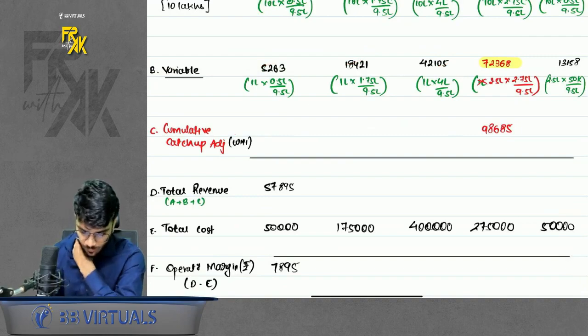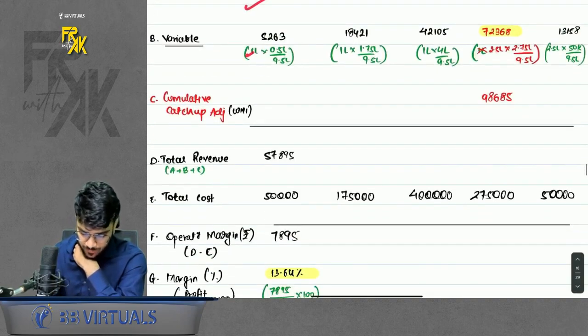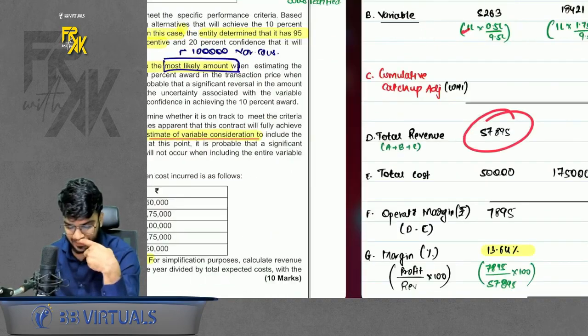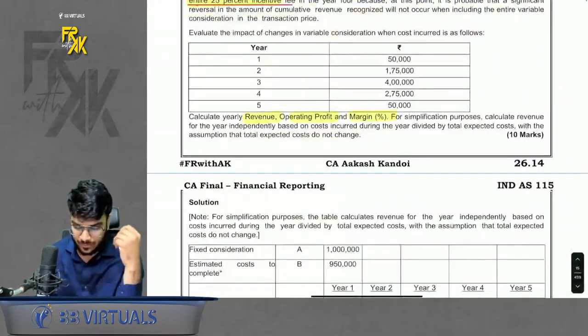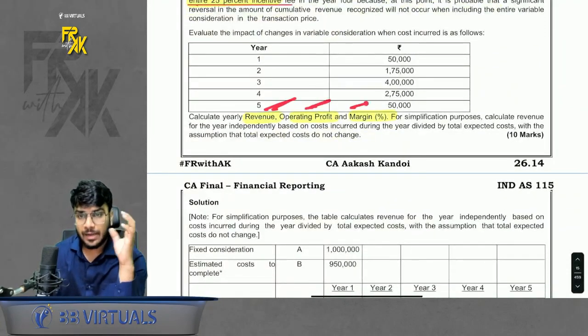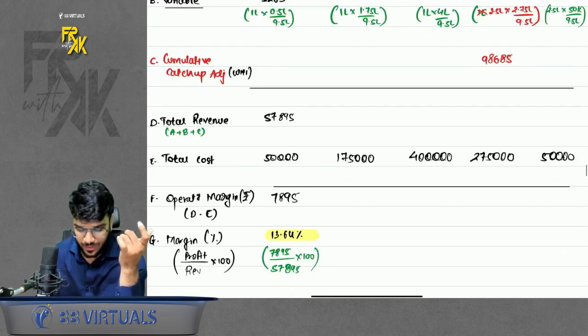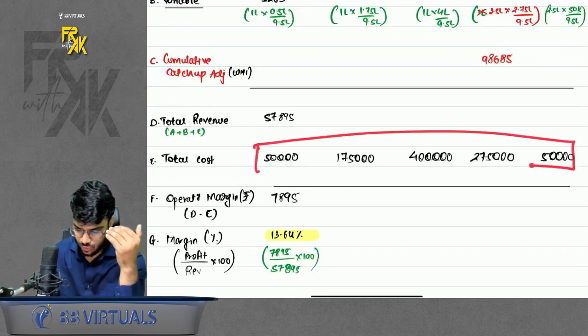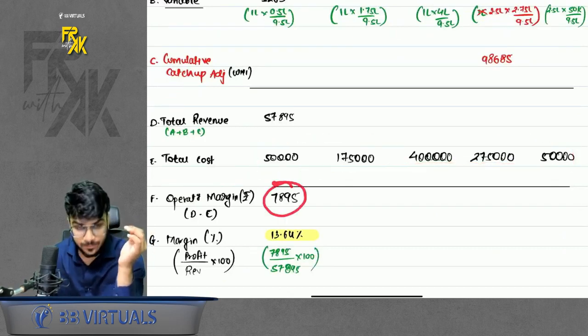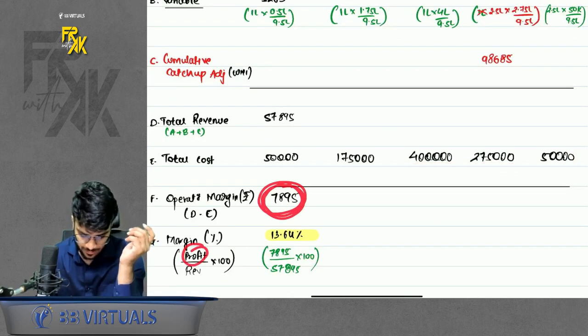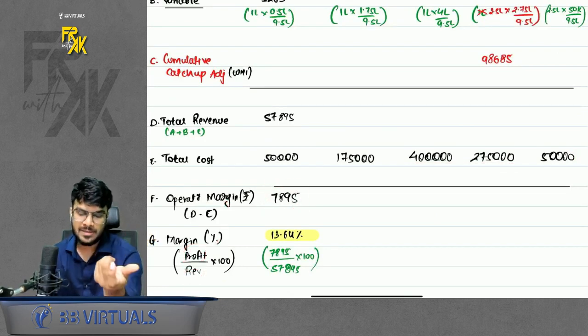Simple. Add A, B, C. You will get total revenue. In this question, what was asked? They had asked us the revenue amount. They had also asked us the margin amount and the margin percentage. So revenue you get. Cost was already given. So deduct cost from the revenue, you will get margin. Then profit, that is margin upon revenue, will give you the margin percentage.